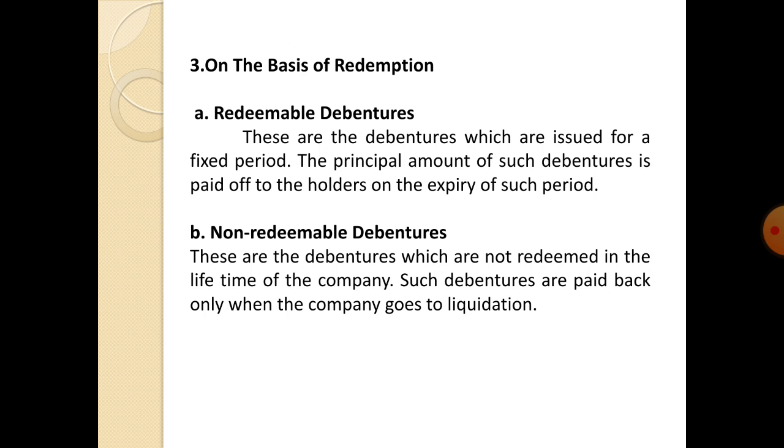In this slide, we discuss the topic on the basis of redemption. On the basis of redemption, debentures are again classified into two types. One is redeemable debentures, second one is non-redeemable debentures. Redeemable debentures are the debentures which are issued for a fixed period. The principal amount of such debentures is paid off to the holders on the expiry of such period. So, the payment to the debenture holders will be given at a fixed period.